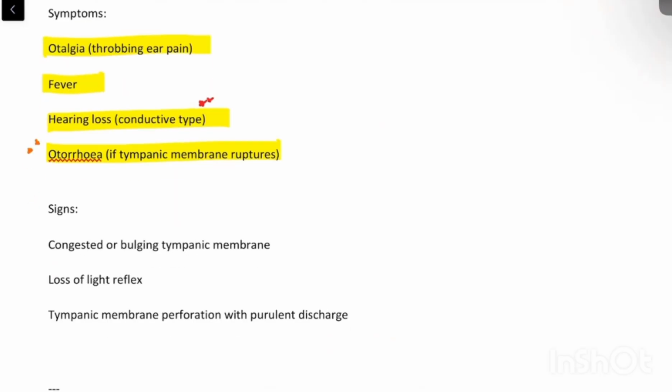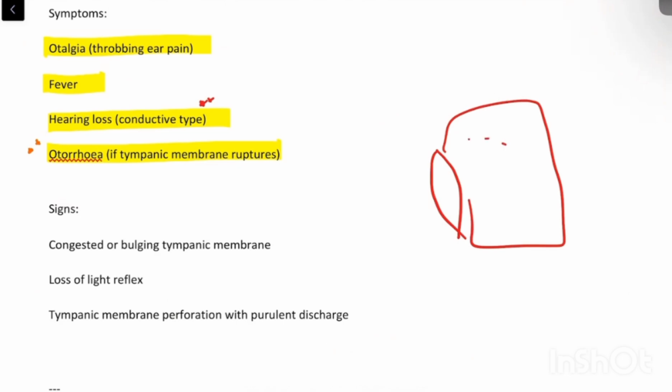What will be the signs of ASOM? If we look at the stage of congestion, that is tubal occlusion or presuppuration, what is happening inside the middle ear? There is active infection going on, because of which there will be increased congestion of the tympanic membrane.